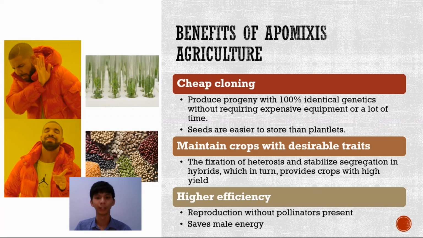And the seeds produced are easier to store than plantlets like we normally see in cloning. We are able to maintain crops with desirable traits. This is because we are able to fix heterosis and stabilize segregation in hybrids, which in turn provides crops with high yield. Now, apomixis introduces a higher efficiency because the females do not require males to be present, which are the pollinators. So the seeds are able to be instantly produced once it reaches maturity, and it doesn't need male reproductive organs, which further increases efficiency.